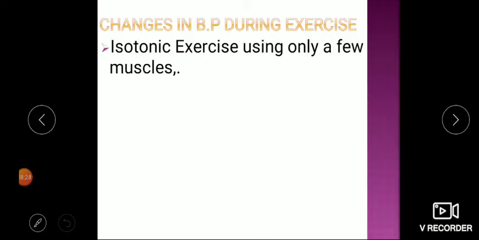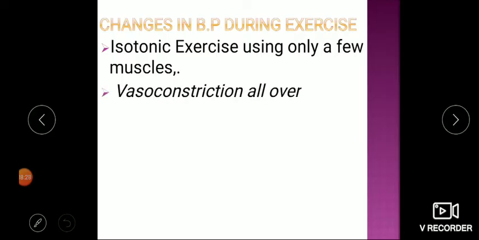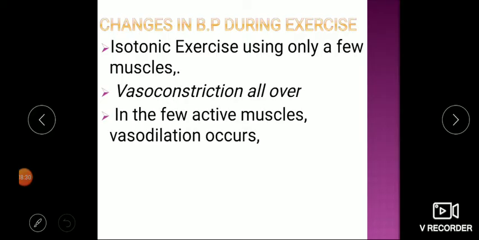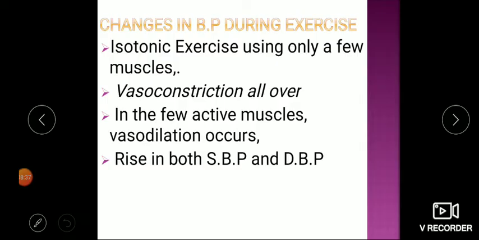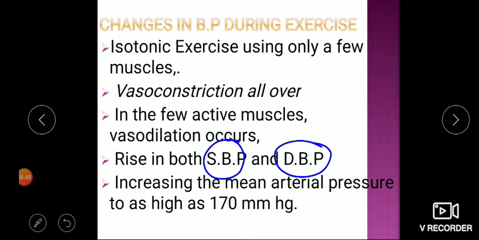If isotonic exercise uses only a few muscles, what will happen? Vasoconstriction all over will be there, and in the few active muscles, vasodilatation will be there. So that's why there is an increase in both systole as well as diastole. In isotonic exercise where fewer muscles are involved, there will be a rise in both, and mean arterial blood pressure is going to be around 170 from 100.